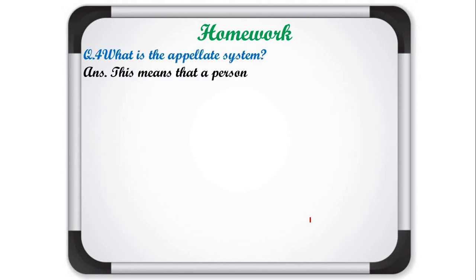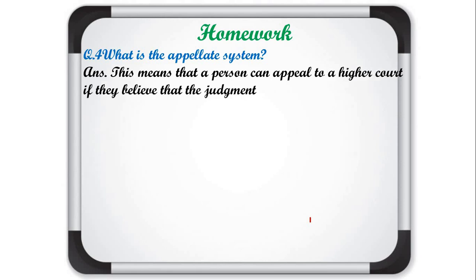This means that a person can appeal to a higher court if they believe that the judgment passed by the lower court is not just or justified. Understood? If any person does not agree with the judgment or decision given by the lower court, they can appeal in the higher court. This system is known as the appellate system.